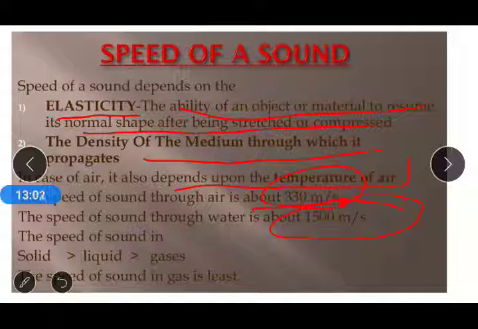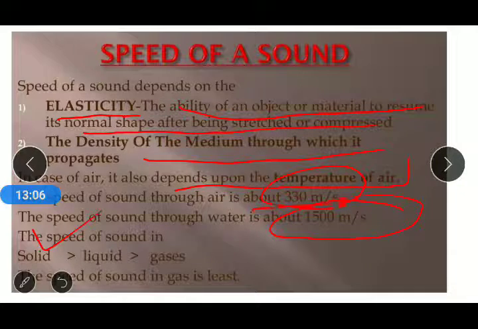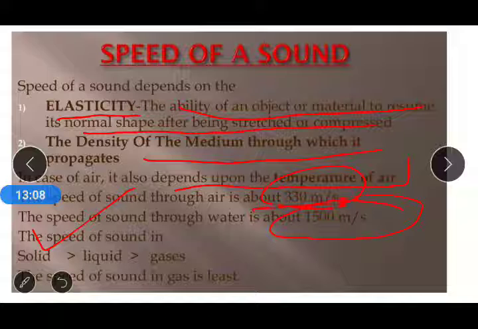The speed of sound can be described like this. The speed of sound is maximum in solids, then less in liquids and gases. That means it is maximum in solids and minimum in gases. The speed of sound depends mostly on three factors: first, elasticity; second, the density of the medium; and third, the temperature of the air.